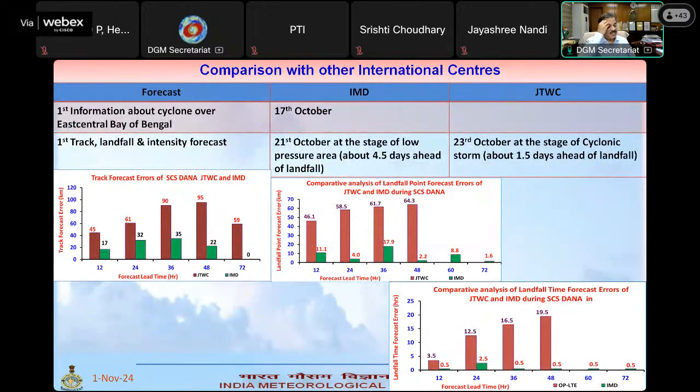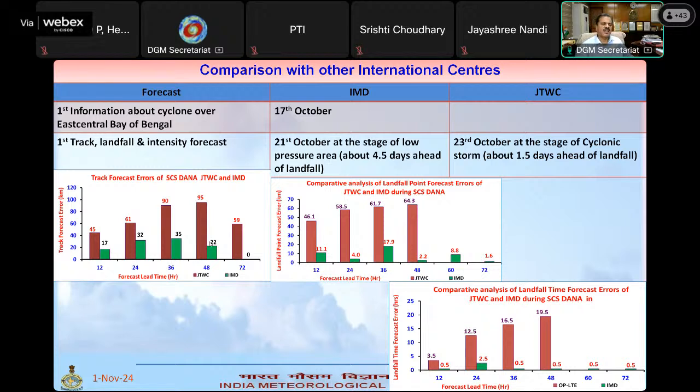Now, people are thinking about how we stand internationally. I have just put up one comparison: the forecast issued by Joint Typhoon Warning Center, USA, for this particular cyclone. People very often visit this site, and I request all of you that please believe IMD's forecast. IMD's forecast is far better than any center internationally issuing forecasts. And it has improved again and again, starting from Phailin cyclone 2013. This time also, it so happened there was no forecast by them till 23rd morning. And the cyclone crossed the coast from 24th midnight to 25th morning. And we started forecasting from 20th itself.